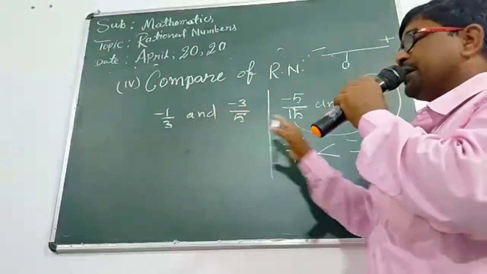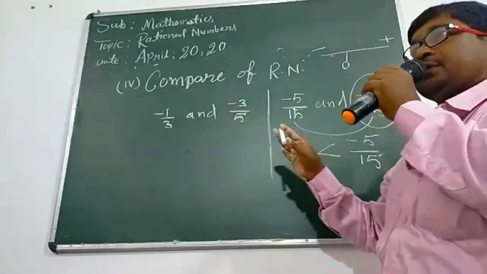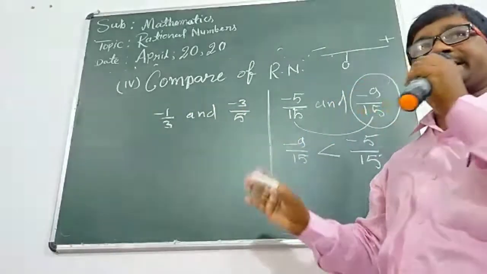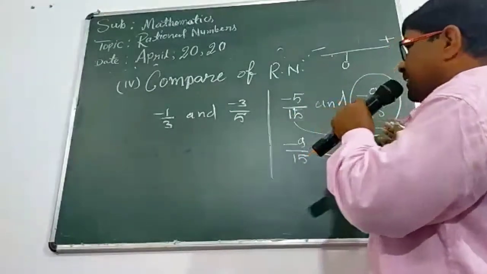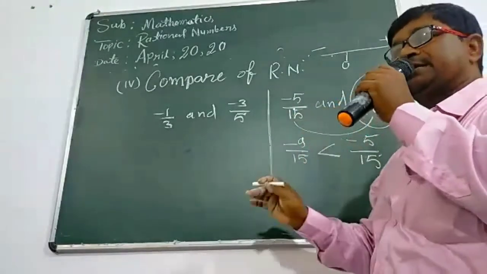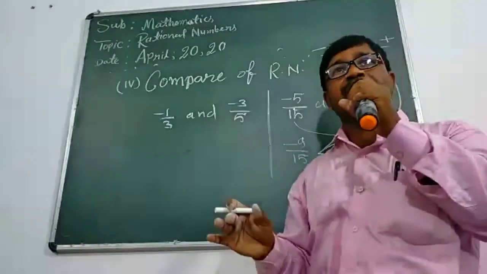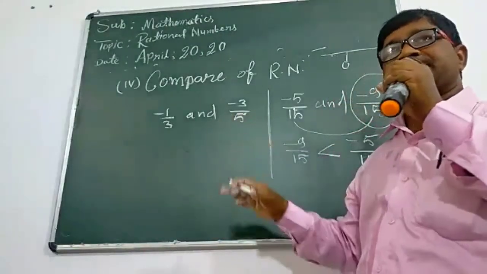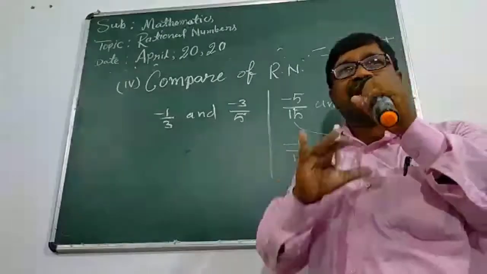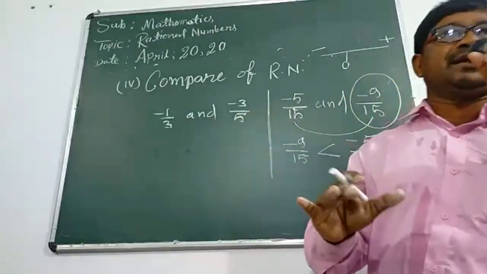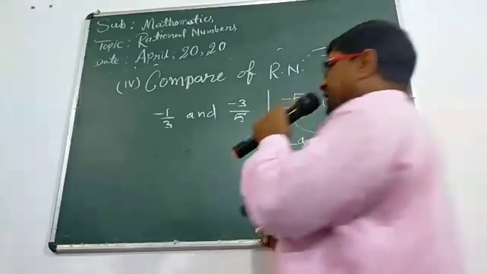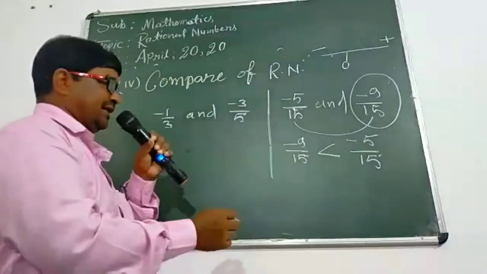How to find the HCF to change the rational into its standard form. How we can compare rational numbers, which one is larger, which one is smaller. And with the help of this process, we can arrange many rational numbers either in ascending order or descending order. Ascending or descending, understood?